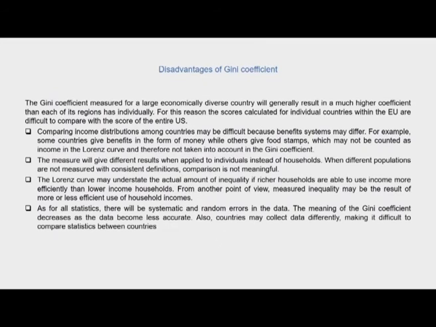Secondly, the measure will give different results when applied to individuals instead of households. When different populations are not measured with consistent definitions, comparison is not meaningful. This is one of the very important limitations of the Gini coefficient because in a country such as India, we have seen large scale intra-household inequality in the distribution of resources. So, when we are saying household income, this income need not necessarily be equally distributed among all the members of the household.